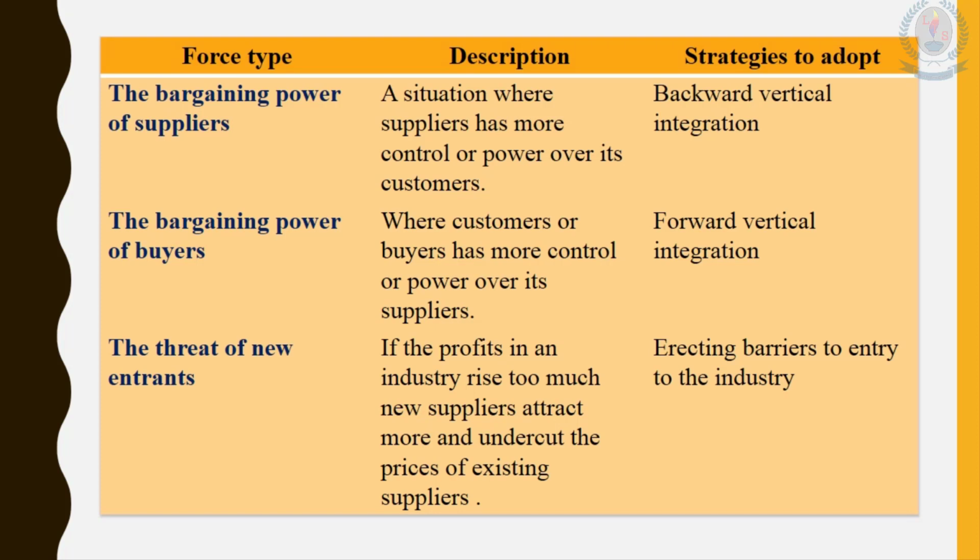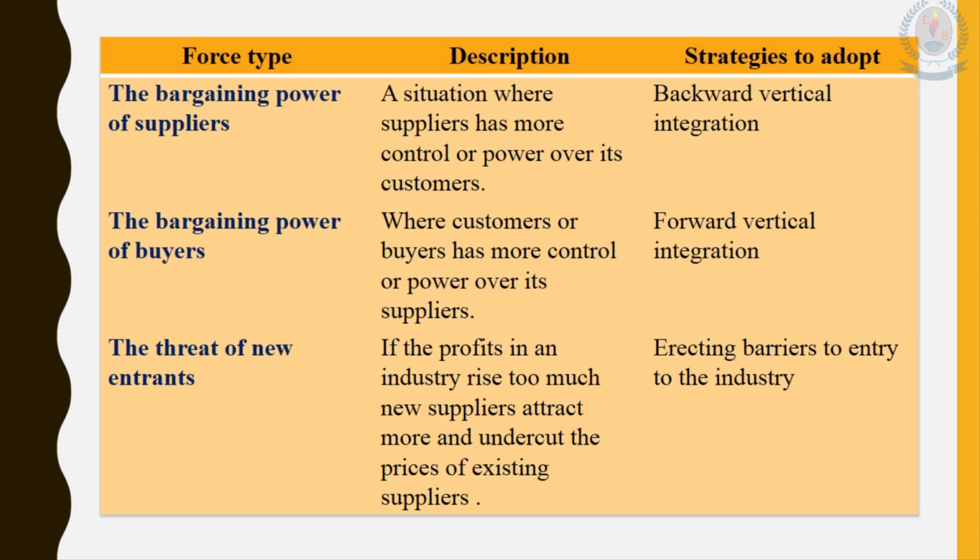Then when the prices of the products are decreasing, profits are also decreasing. Here, I have described it like this. If the profit in an industry rises too much, new suppliers are attracted. I told you that through the example. And they undercut the price of existing suppliers. When so many new suppliers enter the same industry, the existing firms need to reduce their prices.